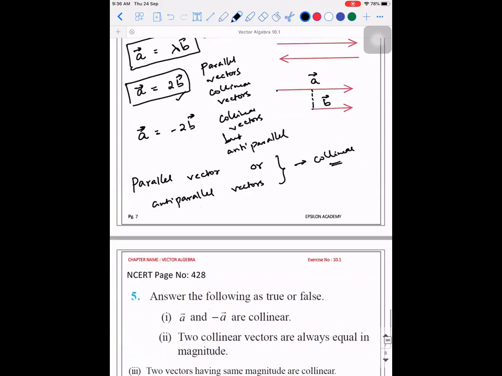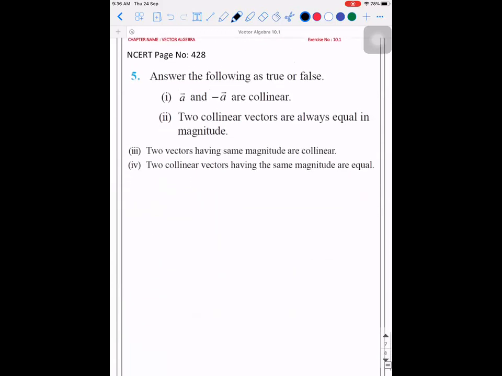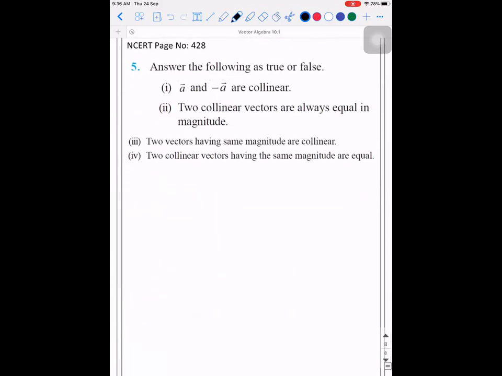Okay, and proceed. Answer the following as true or false. A vector and minus A vector are collinear. Is it right? True. Yes, it is true, because if you want to visualize it diagrammatically, if this is A vector, then this will be minus A vector. The answer for this is true.